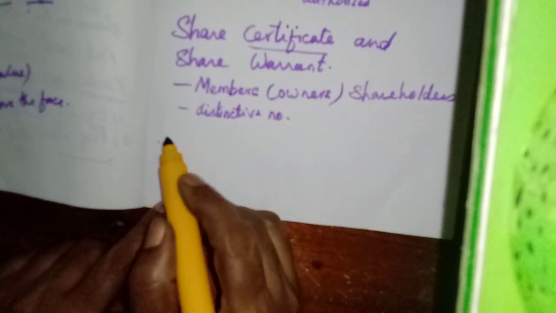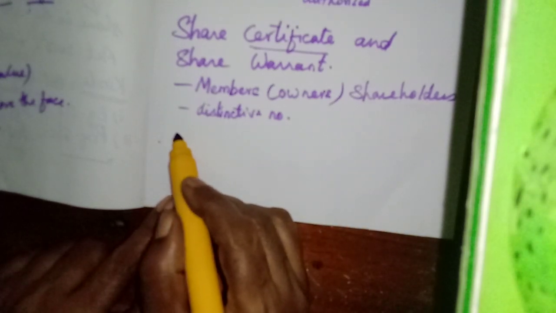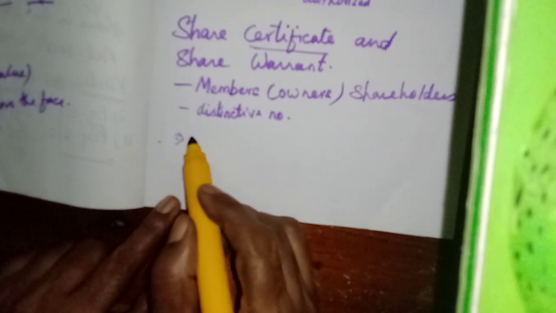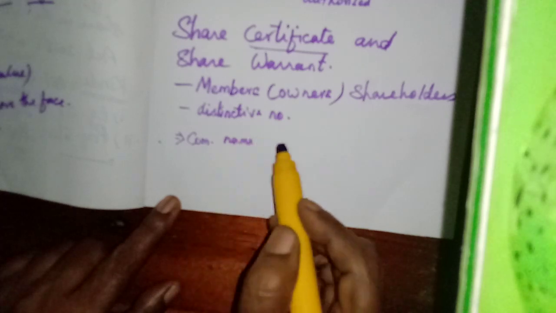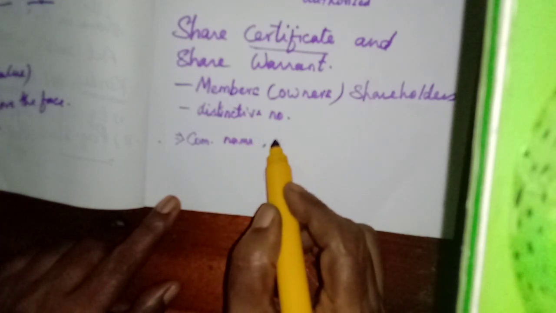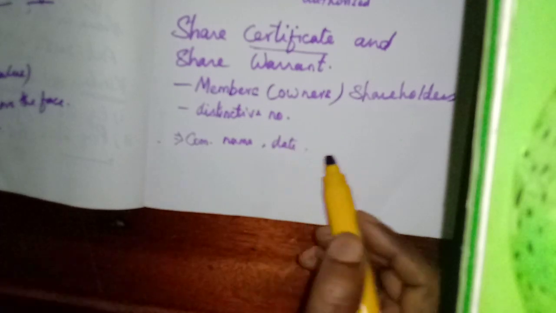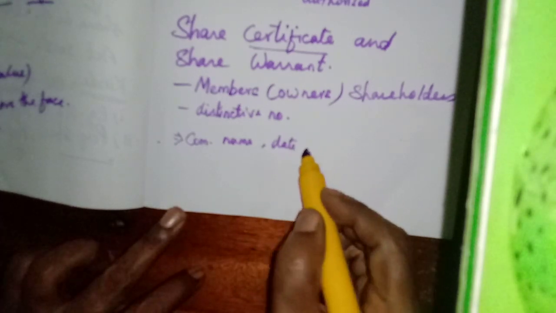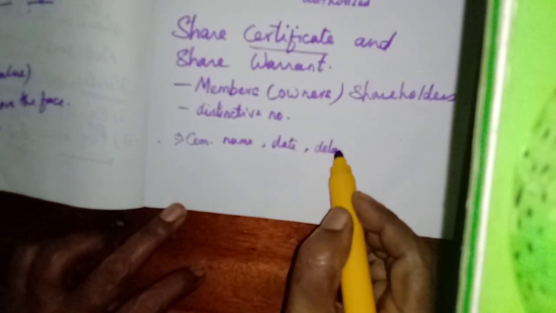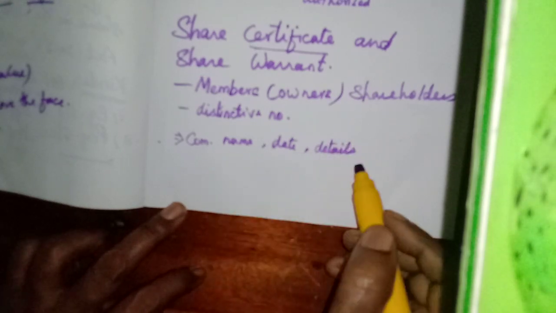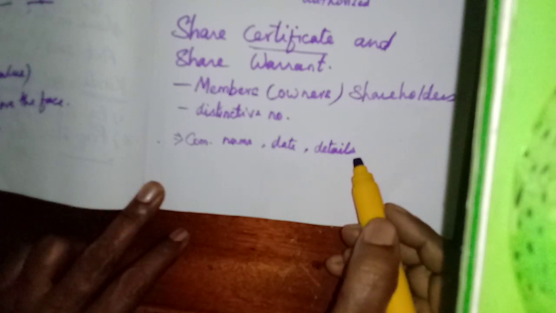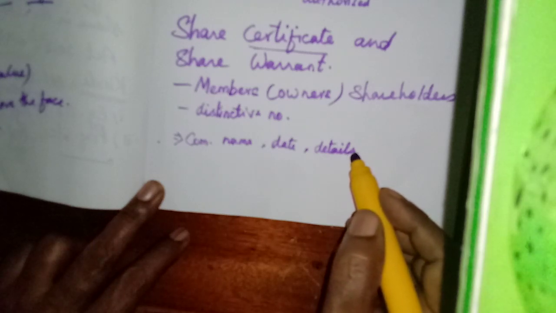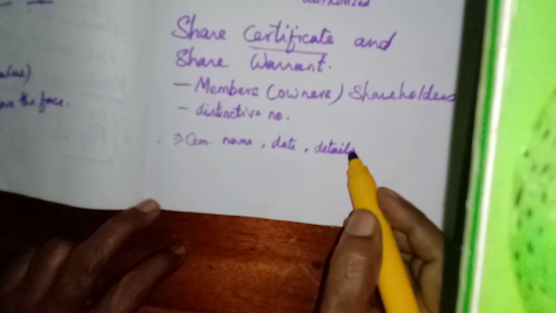Then what is mentioned in the share certificate? First of all, the company name. Then the date of issue. Then all the details of the member: name, surname, full name, address, contact number.